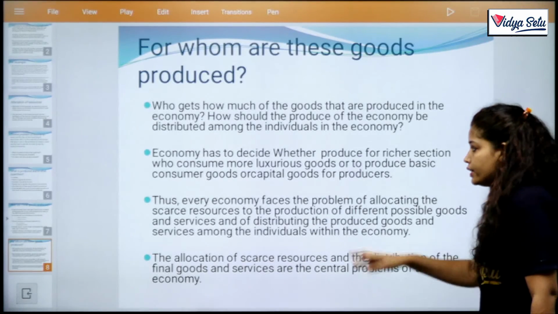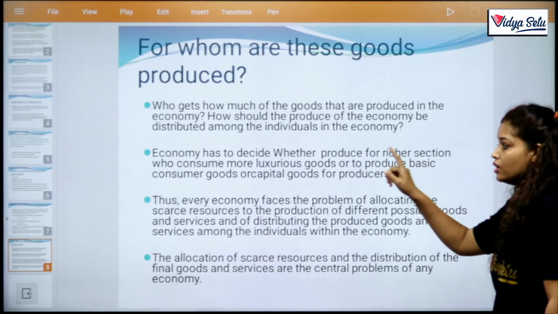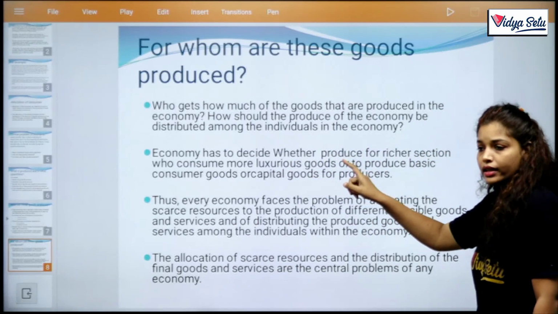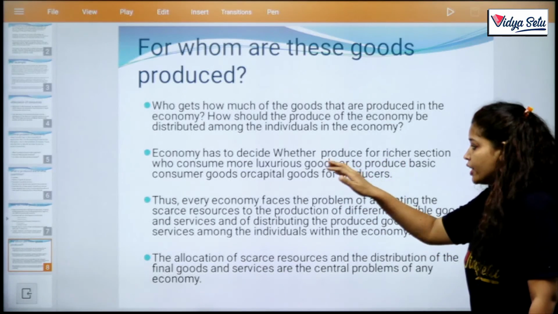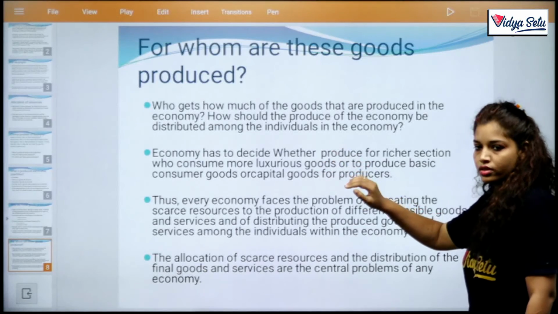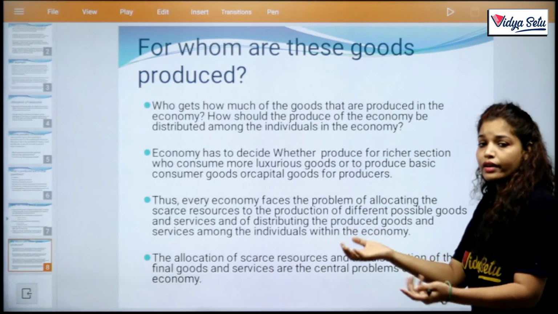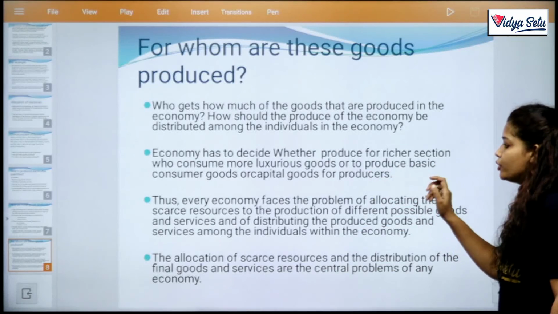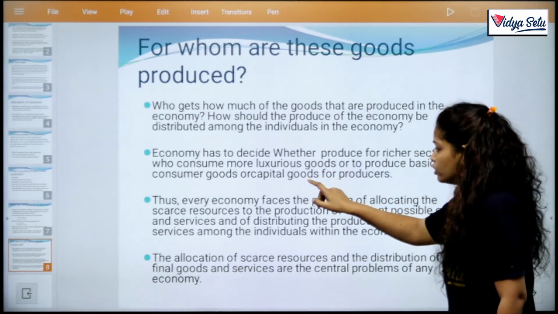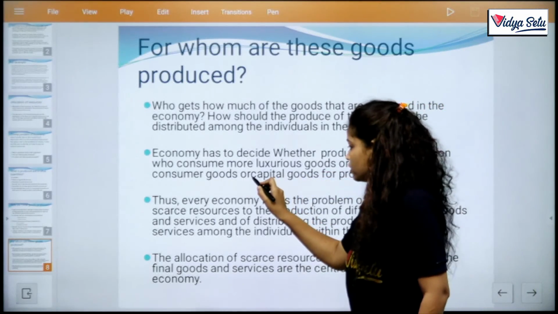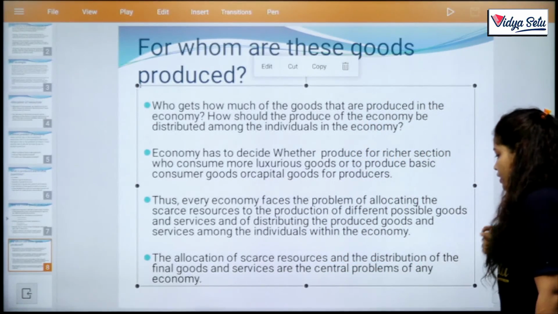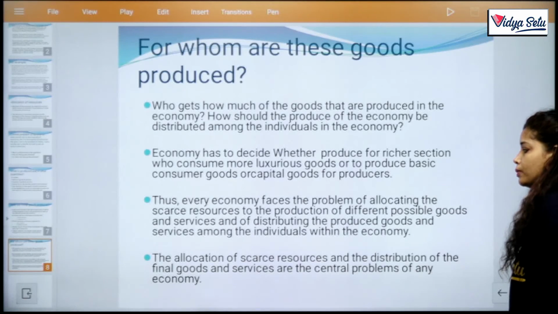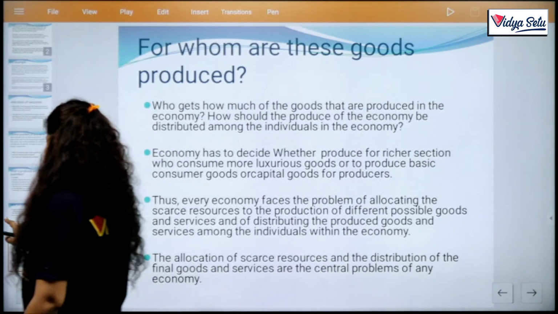Economy has to decide whether to produce for the richer section who consume more luxurious goods. Luxurious goods have more profit margin, so for increasing GDP we want to produce luxurious goods. But we have limited resources, so we have to balance the wants, or produce basic consumer goods, or capital goods for producers. Thus every economy faces the problem of allocating the scarce resources. I just used the word scarce resources.